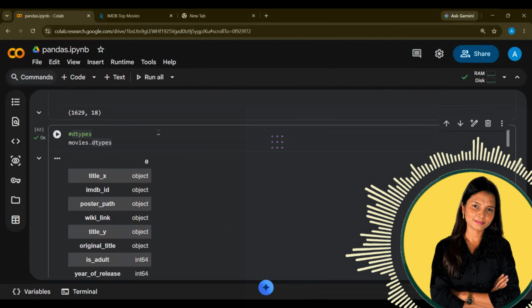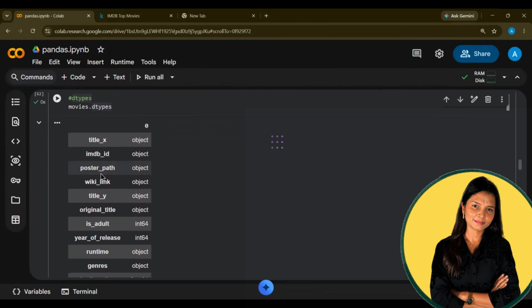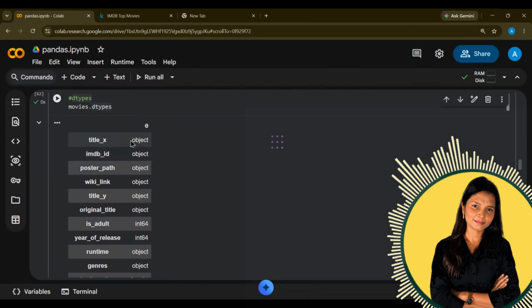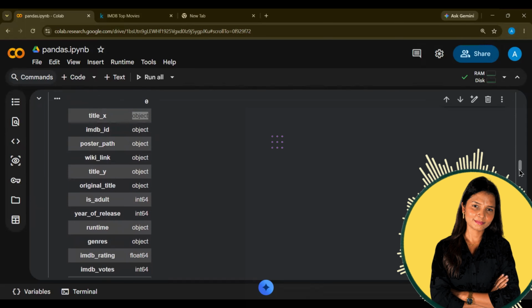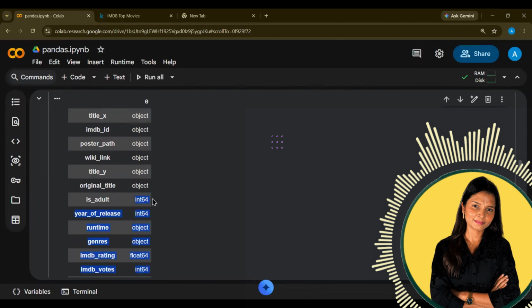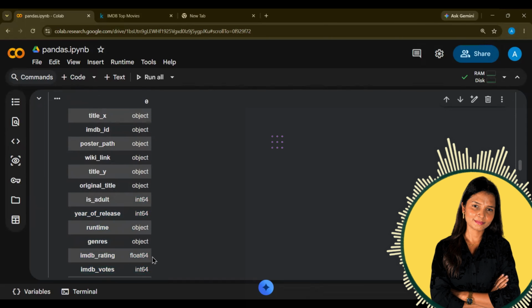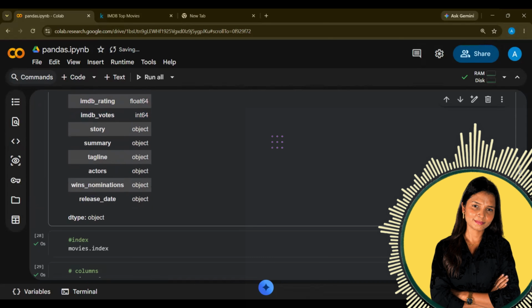Why? Because we have multiple columns, so for each column, it will mention which data type it contains. Object means text. Then integer, how long the integer is, and how long the float data is. It will write everything about the data type.